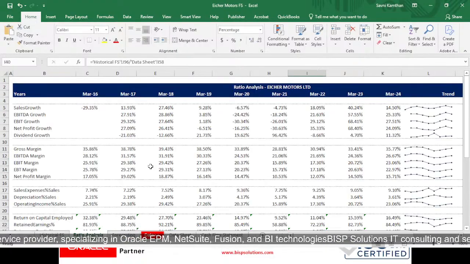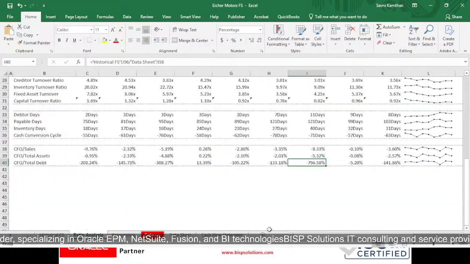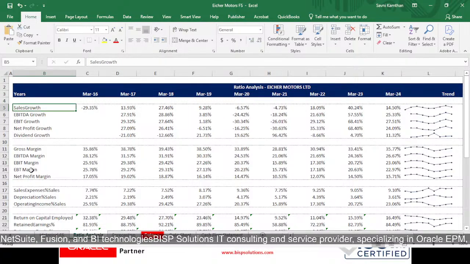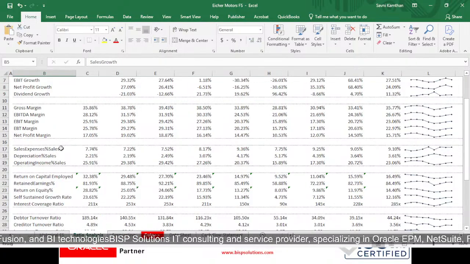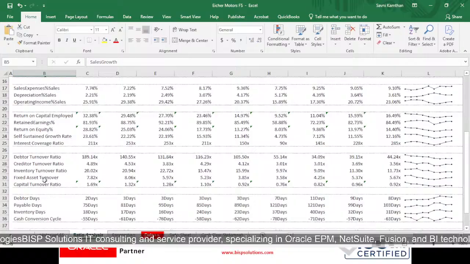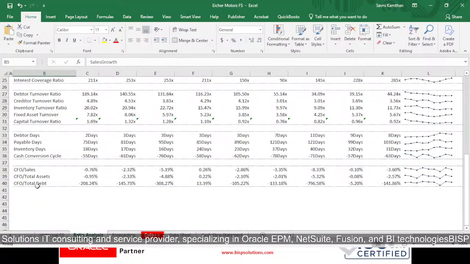This is what our ratio analysis looks like from our previous session, which we have already analyzed in terms of sales growth, gross margin, net margin, sales expenses as a percentage of sales, return on capital employed, debtor turnover ratios, debtor days, CFO upon total debt. In these we have analyzed the ratios of Eicher Motors. Now coming to our forecasting, we have discussed why we are doing forecasting. It's just a prediction that our company will